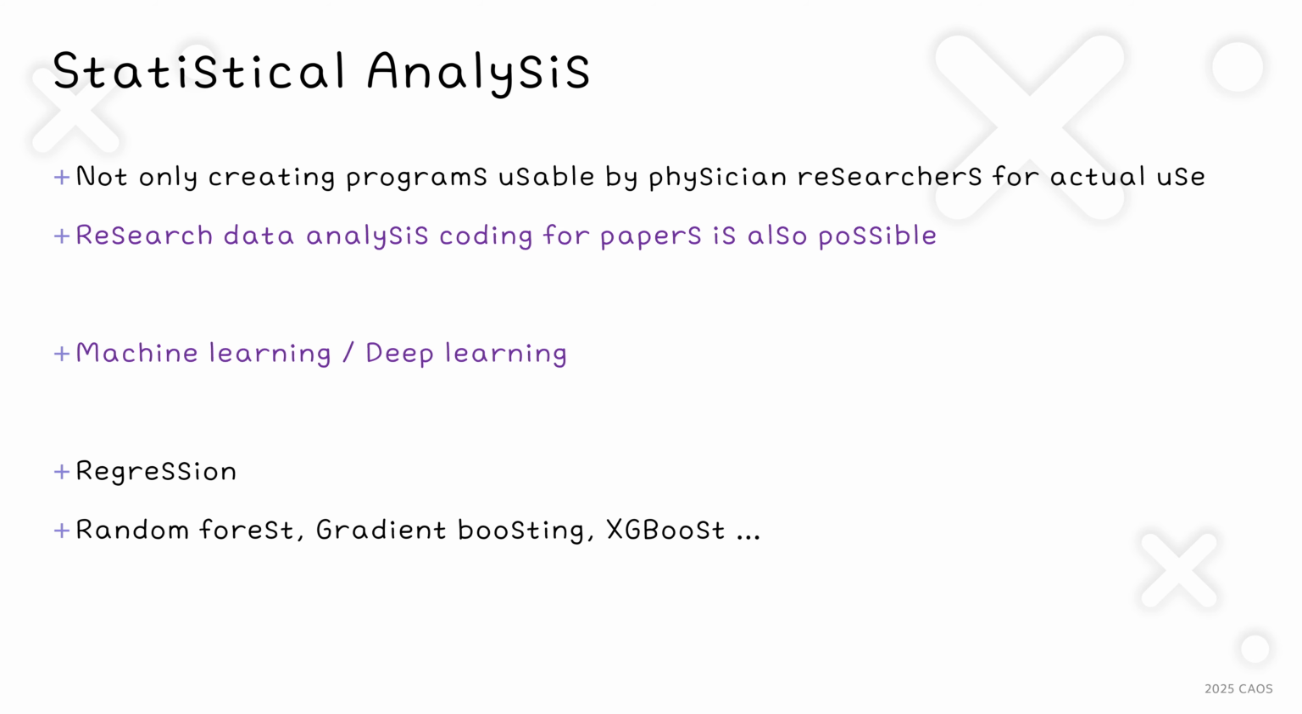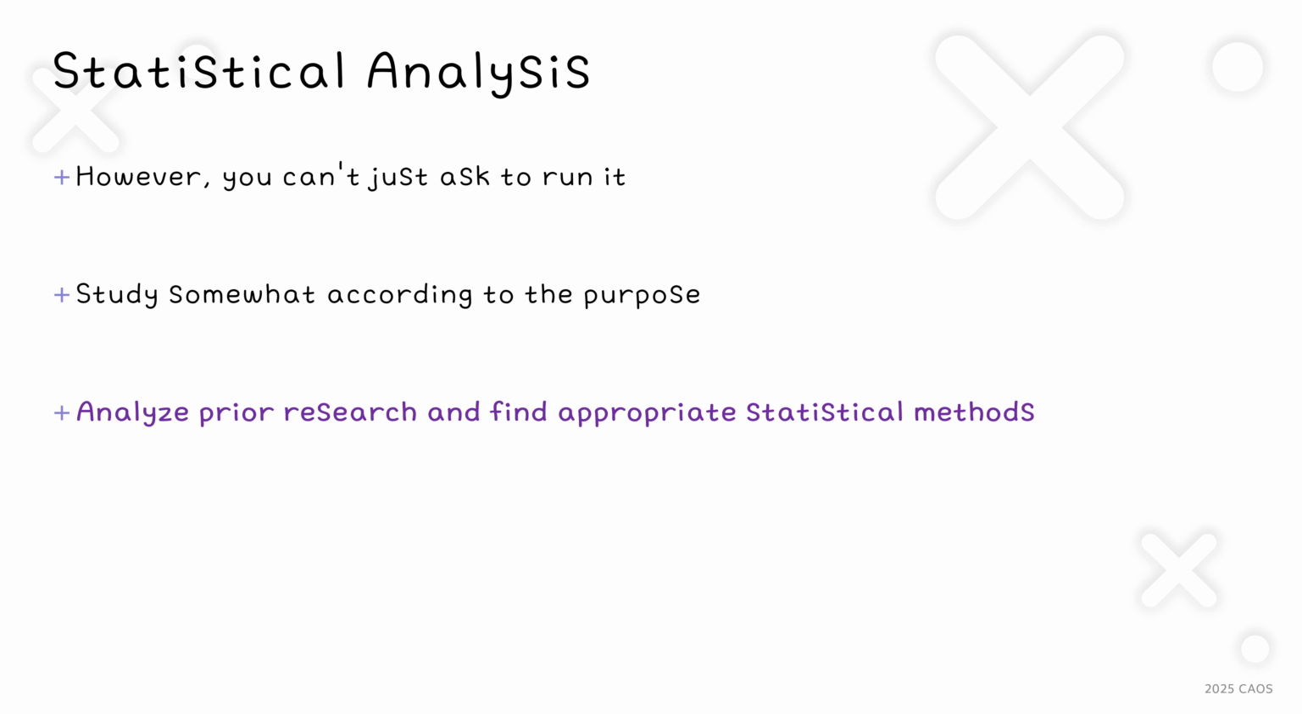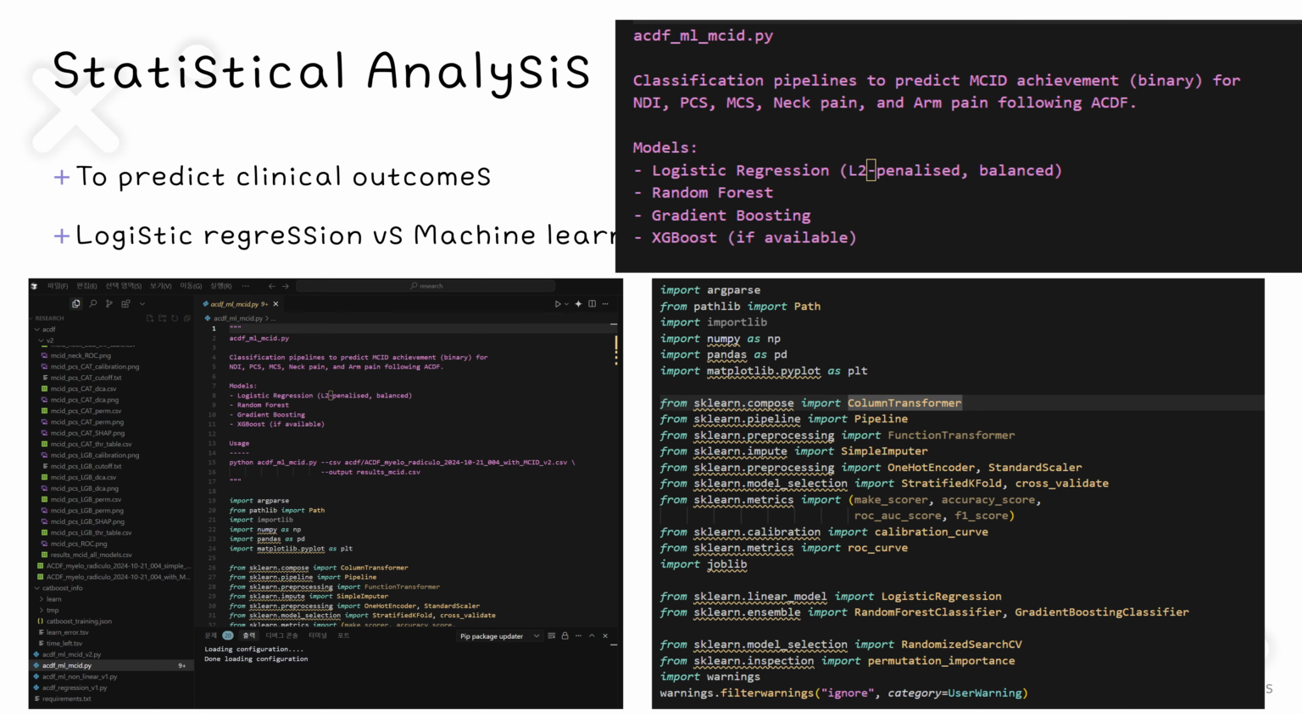LLMs can be very useful not only for creating programs that can be used in actual clinical practice, but also for coding research data analysis and for writing papers. Everything from logistic regression analysis to complex machine learning techniques like XGBoost can be implemented. However, you shouldn't simply ask AI to do statistical analysis. Researchers must first thoroughly analyze prior studies according to their research purpose, judge which statistical methods are most appropriate themselves, and then use AI to obtain meaningful results. Once the appropriate statistical method is determined, you can then receive AI's help.